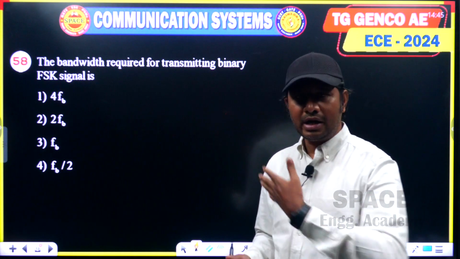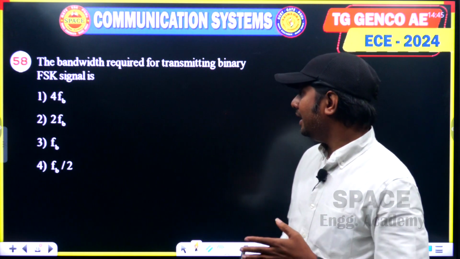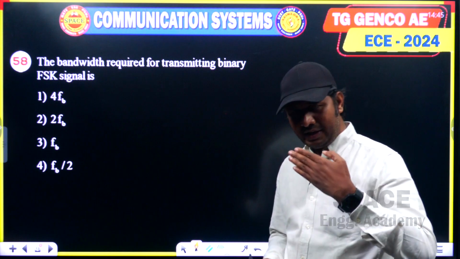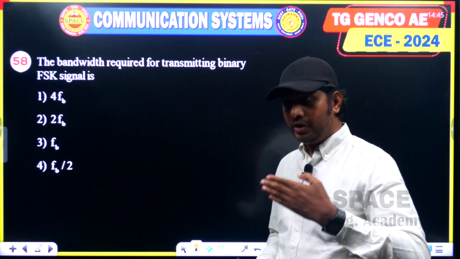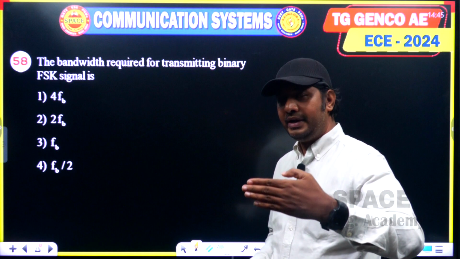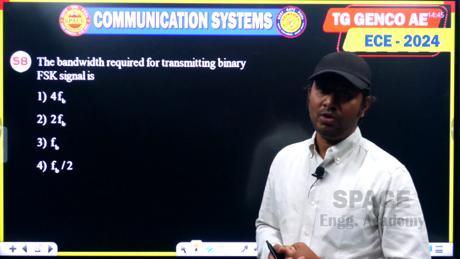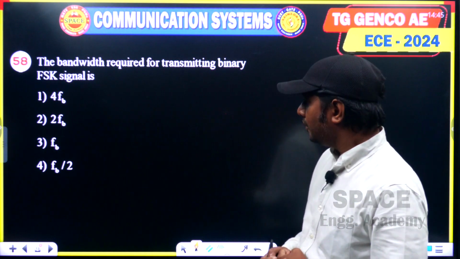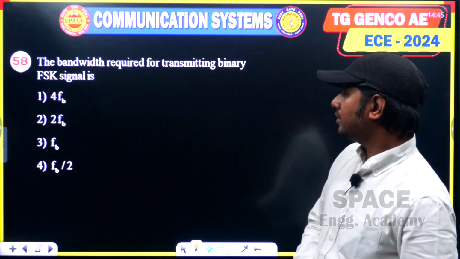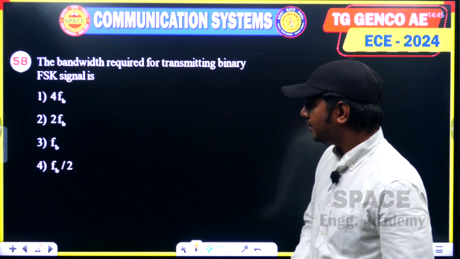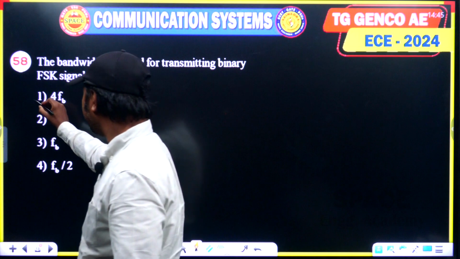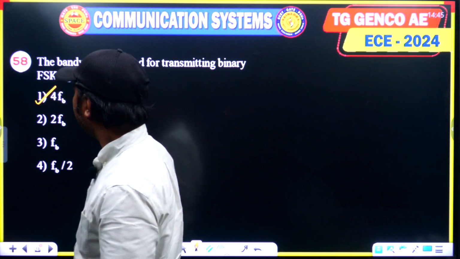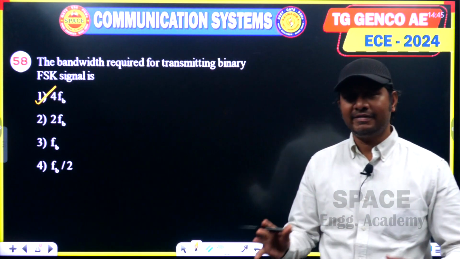So FB or RB both are same, and among ASK, FSK and PSK, FSK requires more bandwidth. So here the more bandwidth case is option 1, 4FB. So you can select option 1 as the answer.